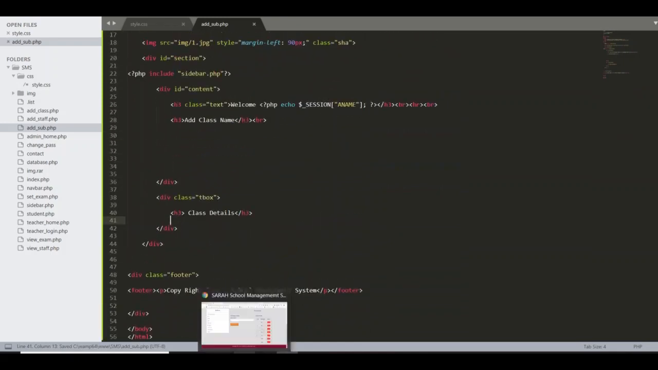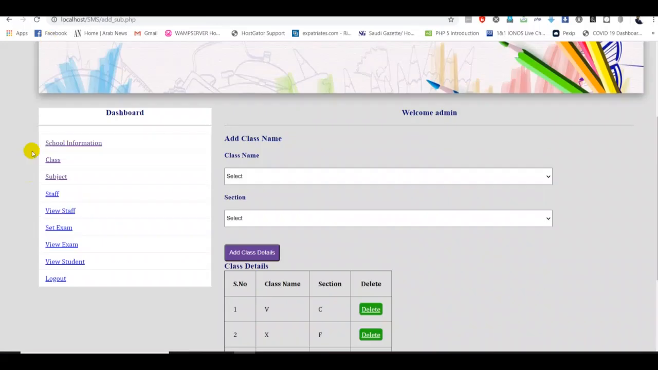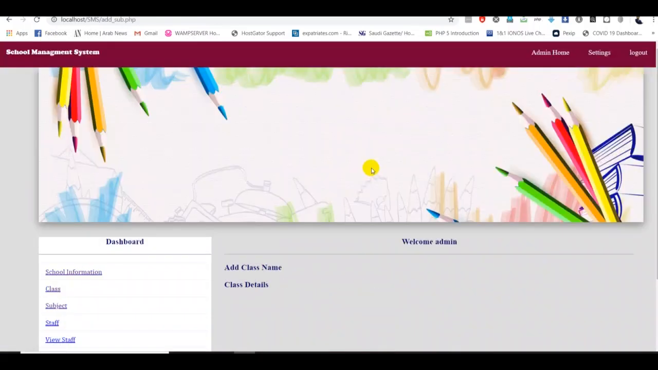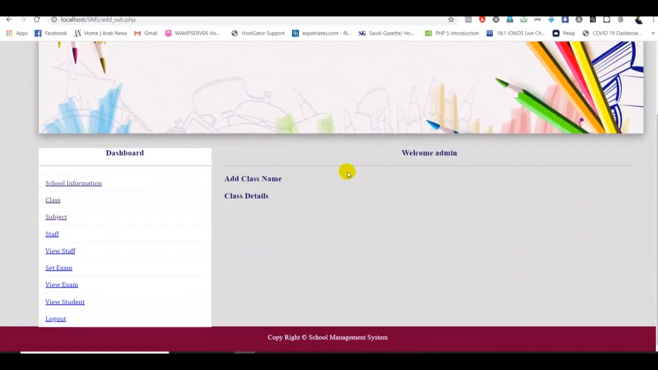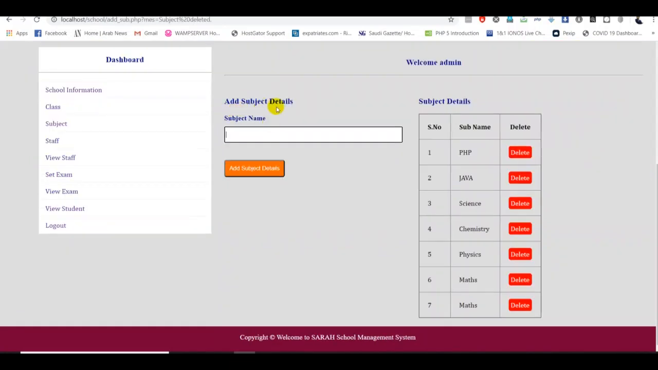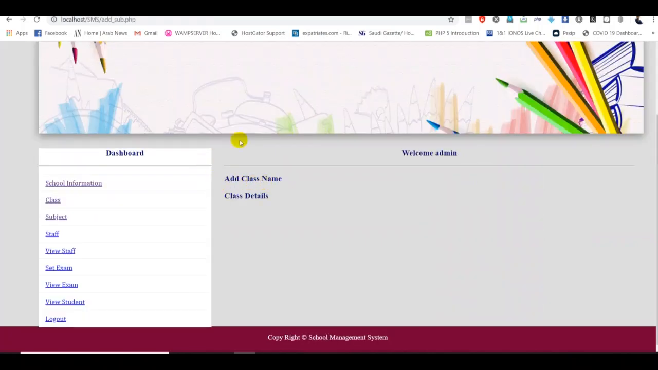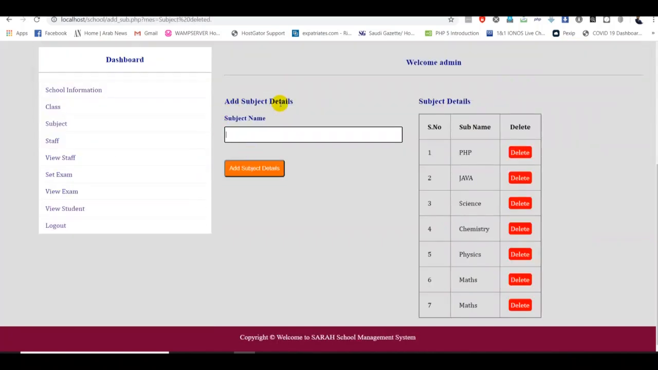So now go back here, then here, then subject. That's great. That's fantastic. Now we have two headings, which is add class name, then class detail. So now instead of that add class name, I have to change it to add subject detail. Then I want to bring the subject name heading into this page.